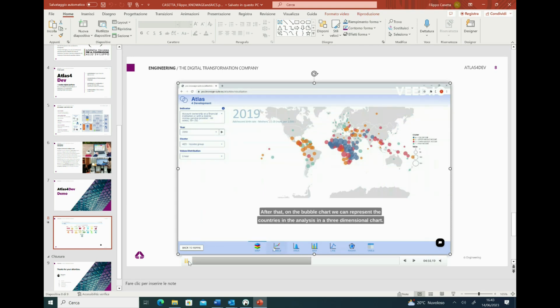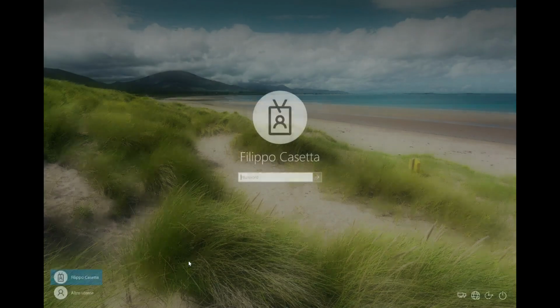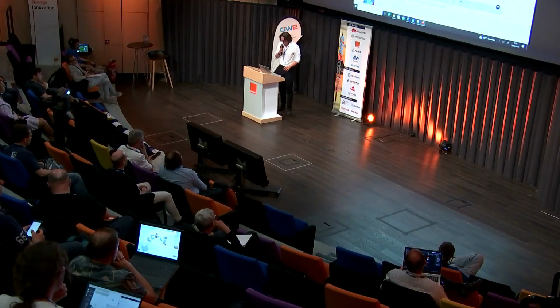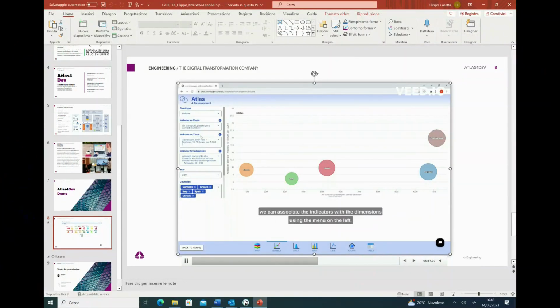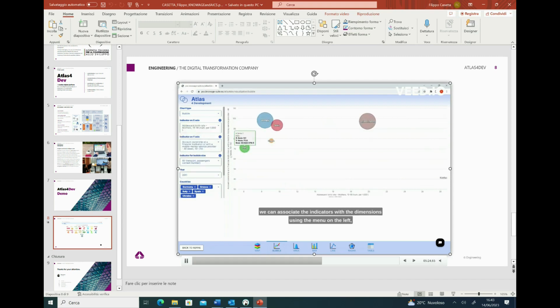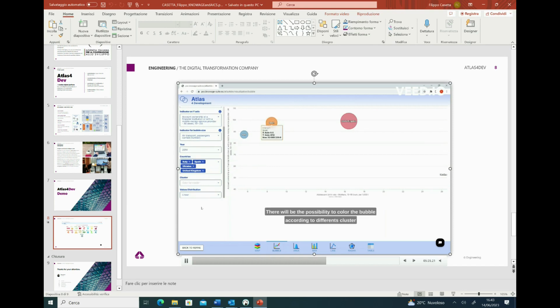After that, we have a bubble chart. In the bubble chart, we can represent all the countries with bubbles in a three-dimensional chart. We can set the indicators associated with each dimension through the menu on the left, so we can have multiple possible combinations of these indicators. As we saw before, we can change the year, or we can add or remove countries in the analysis.